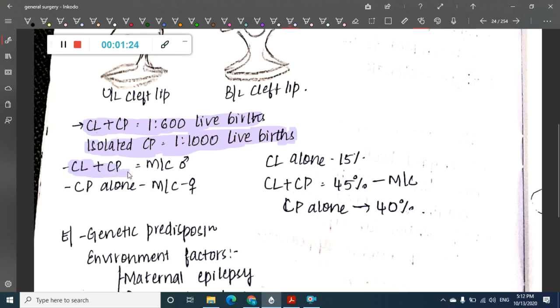Cleft lip and cleft palate are more common in males, whereas cleft palate alone is more common in females. Cleft lip and cleft palate together is most common in males. Cleft palate alone is most common in females.